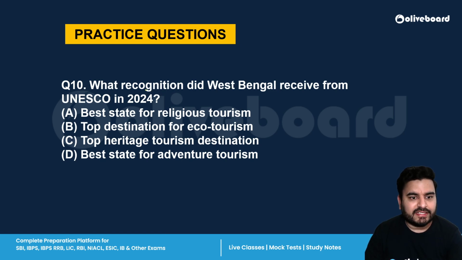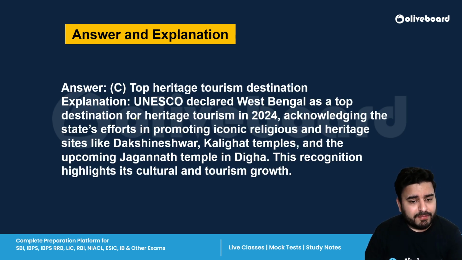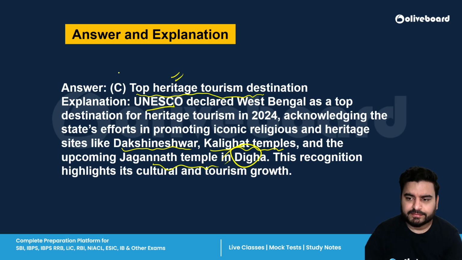Next is, what recognition did West Bengal receive from UNESCO in 2024? Best state for religious tourism, top destination for ecotourism, top heritage tourist destination, or best state for adventure tourism. So the correct answer is C, top heritage tourism destination. Because of the number of religious and architectural heritage sites, for example Dakshineshwar temple, Kalighat temples, and the Jagannath temple in Digha, for these unique monuments and architecture, West Bengal has been awarded the top heritage tourism destination by UNESCO. Remember, again a factual question, a factual news, prepare it.